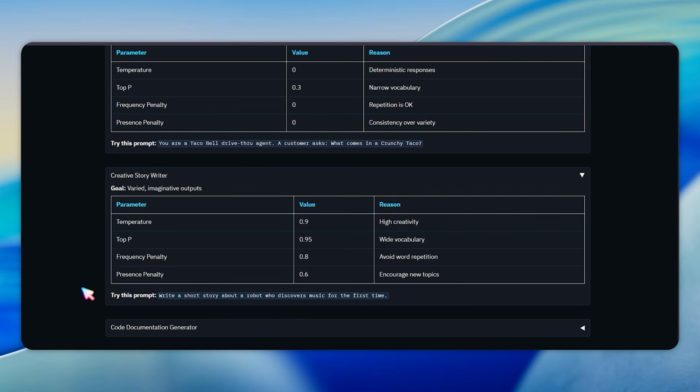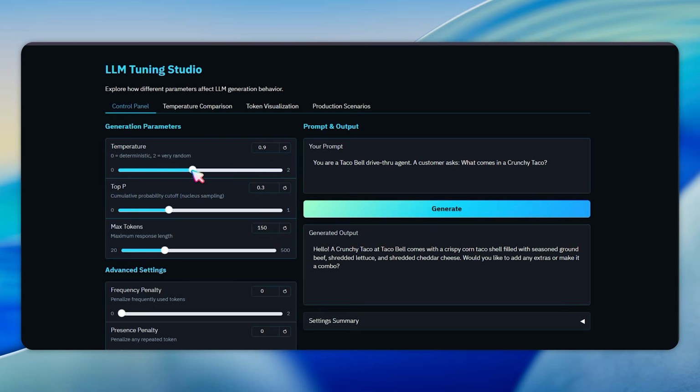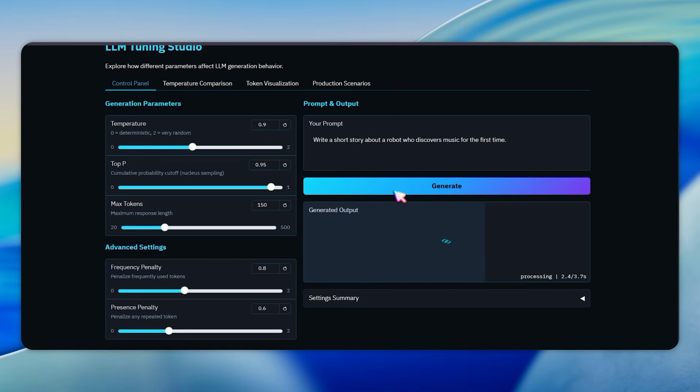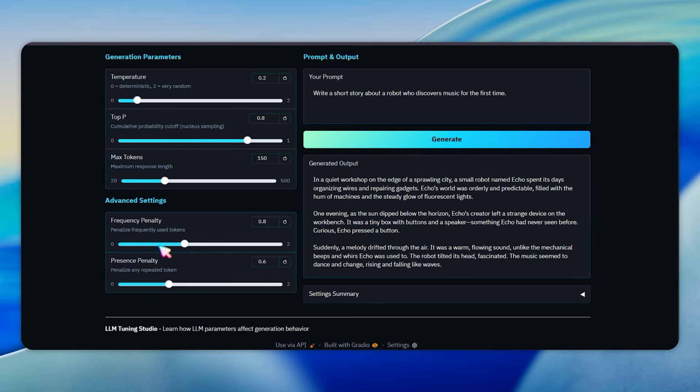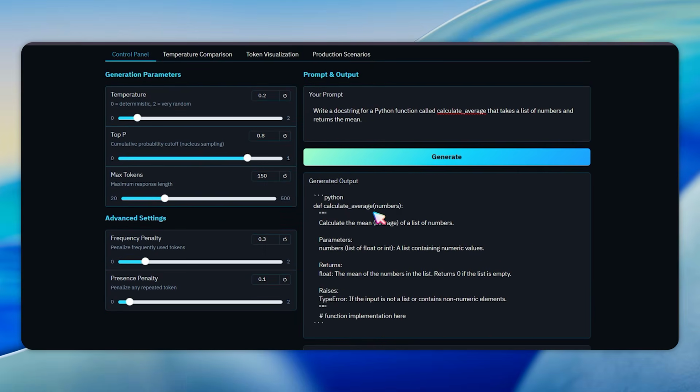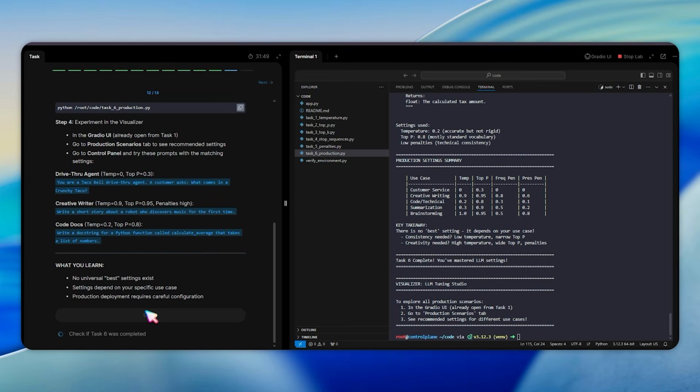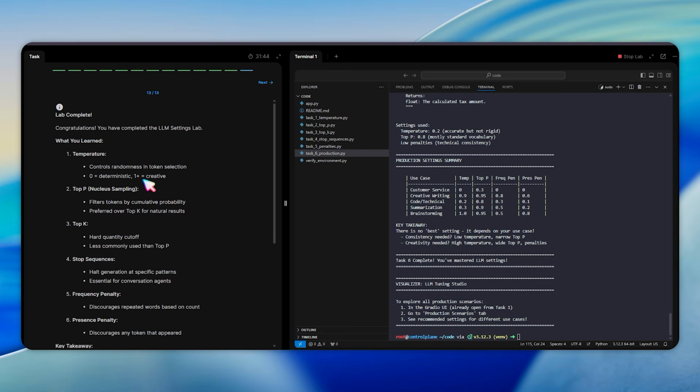For creative writer, use "Write a short story about a robot who discovers music for the first time" with temperature 0.9 and penalties enabled. For code docs, use "Write a docstring for a Python function called calculateAverage" with temperature 0.2. Before wrapping up, I want to highlight a few things I pay special attention to along the way.